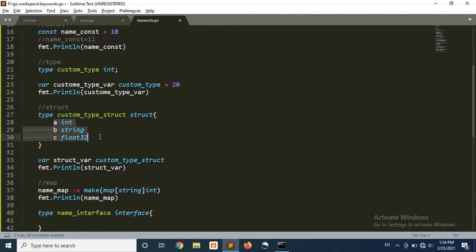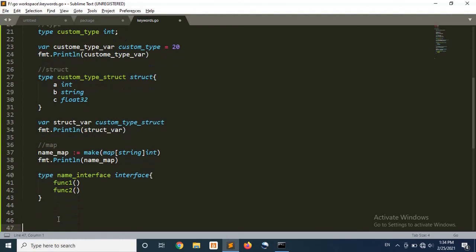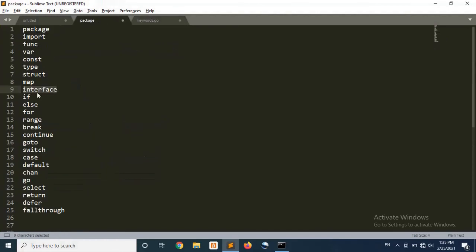The structure is a collection of multiple data types, but this is a collection of multiple functions. Suppose I'm just saying the name of the function is fun1 and the name of the other function is fun2. That's it. So this is all about the interface, but for now this is enough to understand the use of the keyword interface. Let's come back to the next keyword, if.